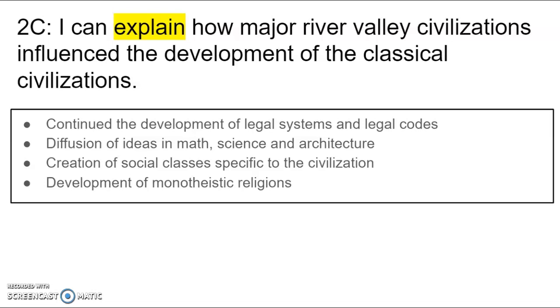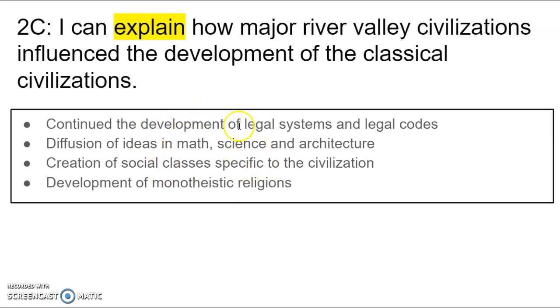Okay, let's look at standard 2C. 2C states, I can explain how major river valley civilizations influenced the development of the classical civilizations. So here for this standard, before we look at the questions on the test, you need to know here in the box, we're having to explain how those river valley civilizations, how Mesopotamia, Egypt, China, and the Indus River Valley influenced the development of Greece and Rome.